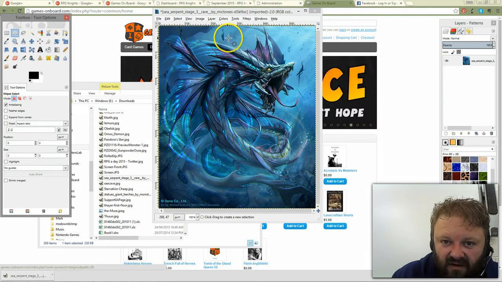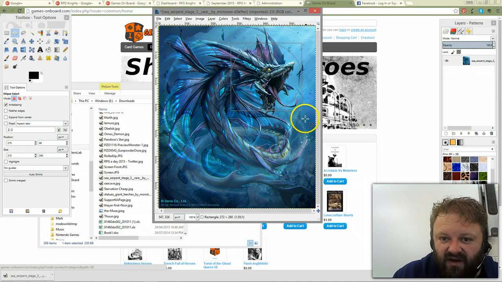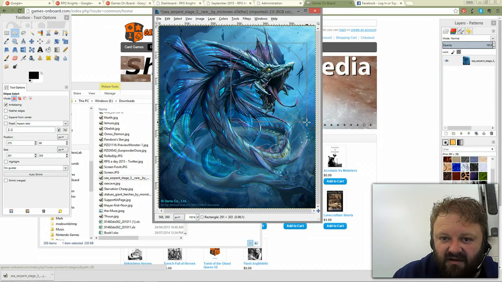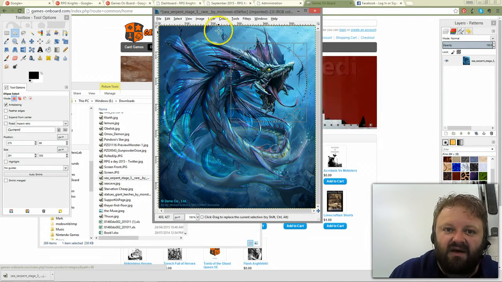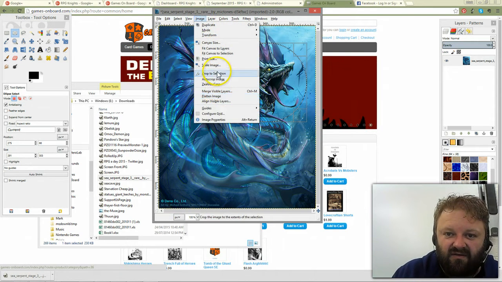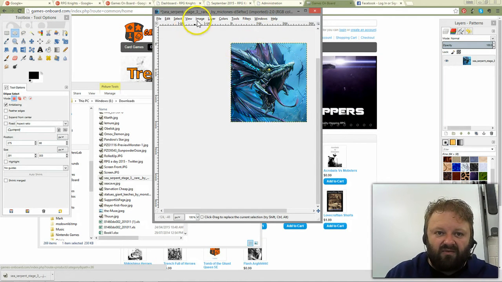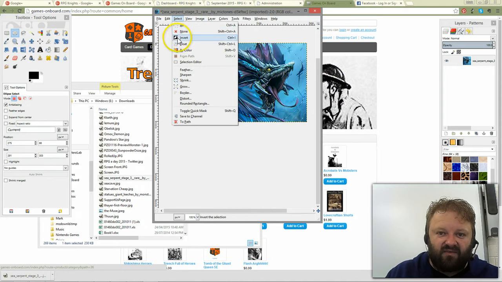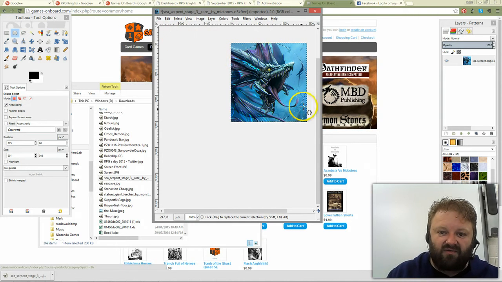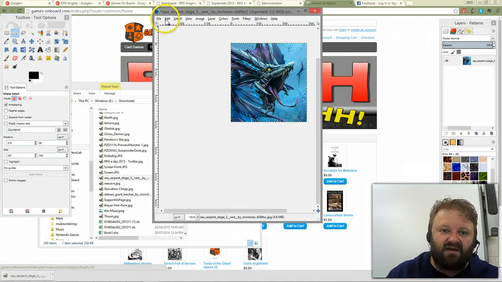Okay, tokens around. So we're going to take a nice picture of his face, like that. That's an awesome token. And the first thing I do is crop to that selection. Okay, so the image is now just that. What we do now is we grab that selection and we invert it. So now it's actually covering all these side sections, and we clear them.